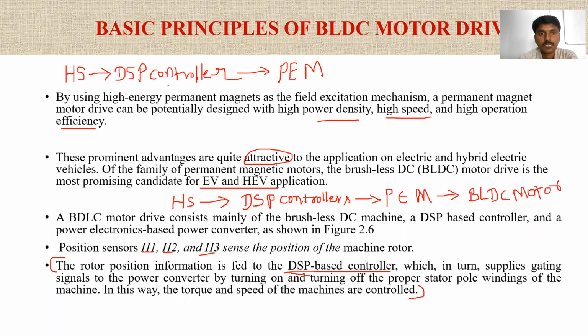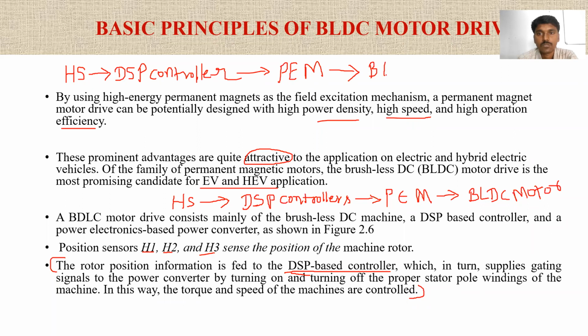In this power electronic modulator we are using a number of switches, power semiconductor devices. By turning them on and off, the output power from the power electronic modulator is controlled, and this power is given to the BLDC motor.